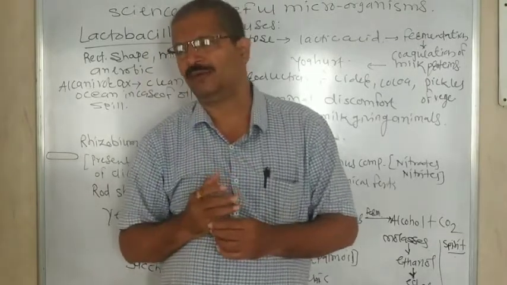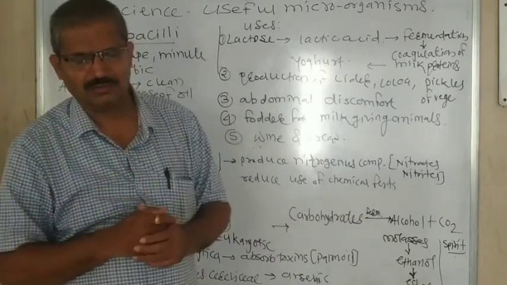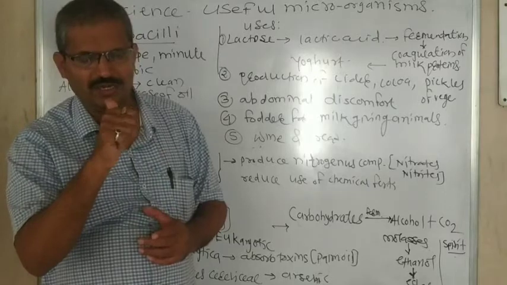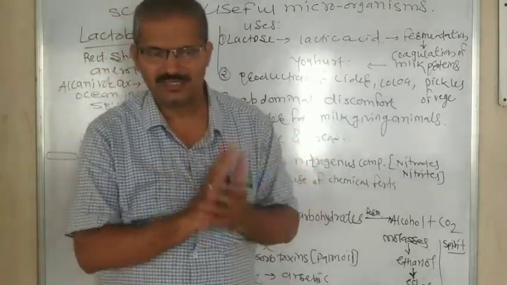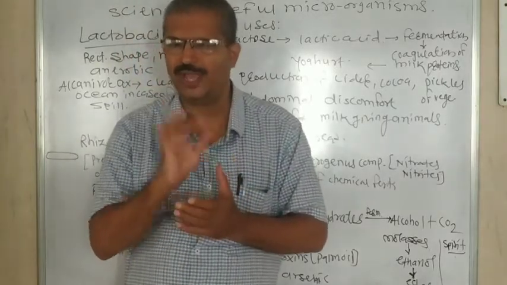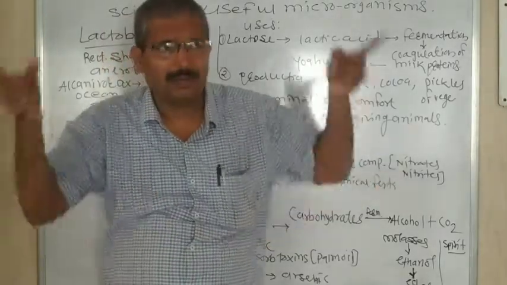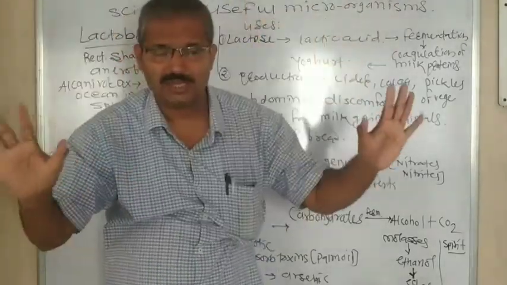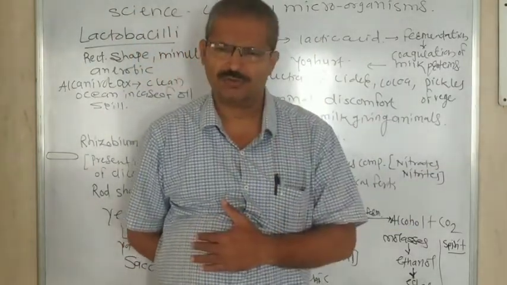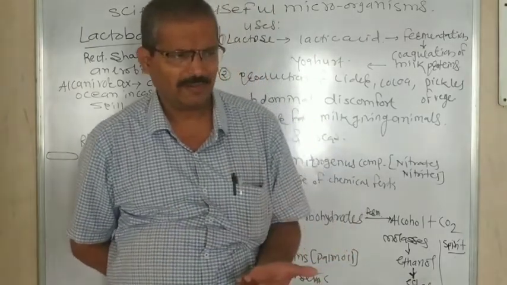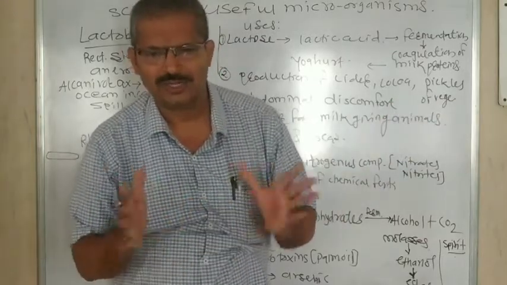Though the percentage of nitrogen in the air is 78%, it is like being in the ocean, thirsty, but unable to drink ocean water because it is salty. The same situation has happened with all the plants. They are in an ocean of nitrogen, but plants cannot take nitrogen directly.